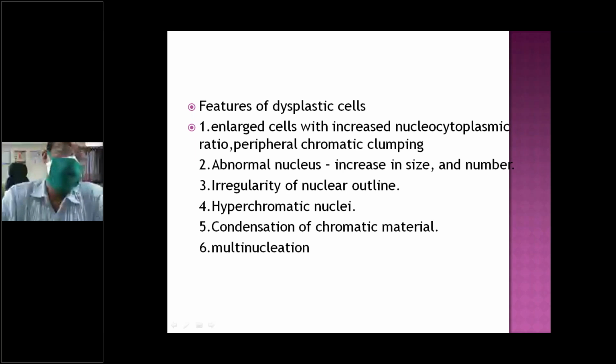There will be morphological changes in the shape and size of these epithelial cells. The cell will increase in size, and the shape will be irregular. The cell membrane is not uniform, and sometimes there will be breakdown of the membrane also. There is an increase in the size of the nucleus.